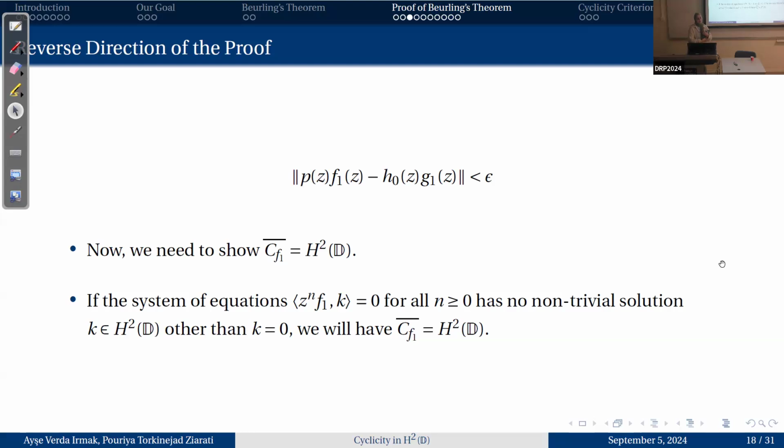And now we reduced our problem to showing that the closure of Cf1 is equal to H2E, because if you look at the inequality, a polynomial multiple of f1 is close enough to any function g0. In order to do this, we will introduce a system of equations: the inner product of z to the n times f1 and k equals 0 for all n greater than or equal to 0. If this has no non-trivial solution in H2E, other than k equals 0, we will reach our goal of showing that the closure of Cf1 is equal to H2E.